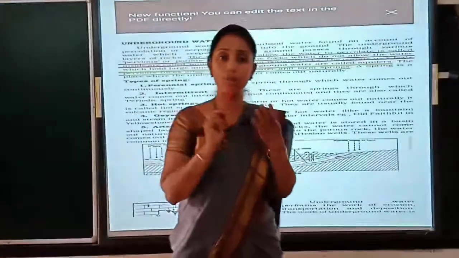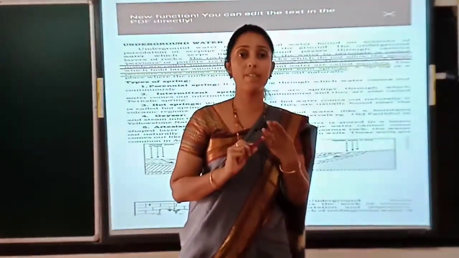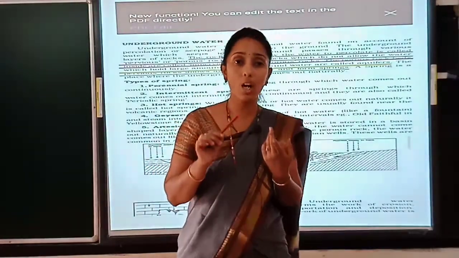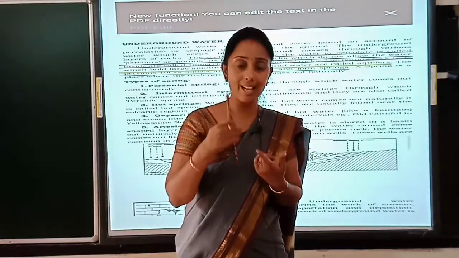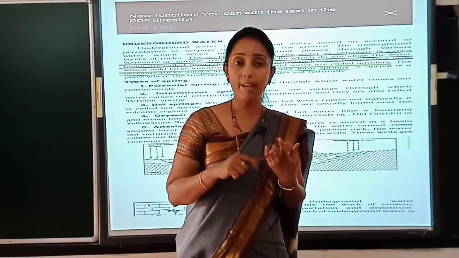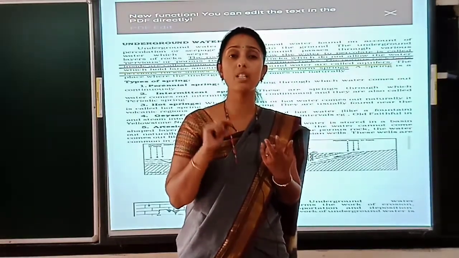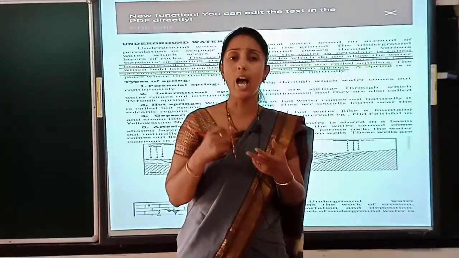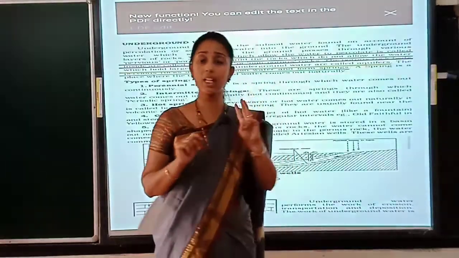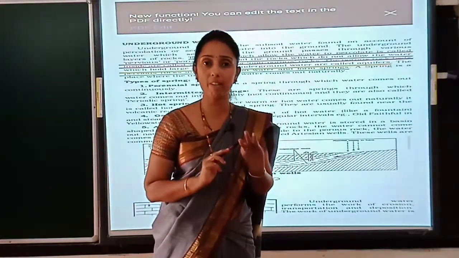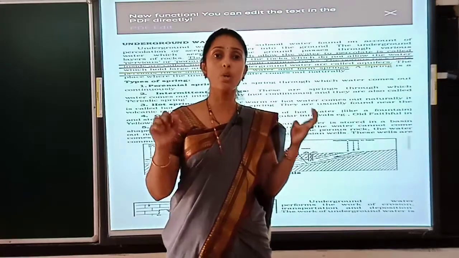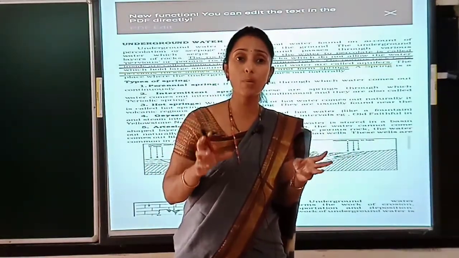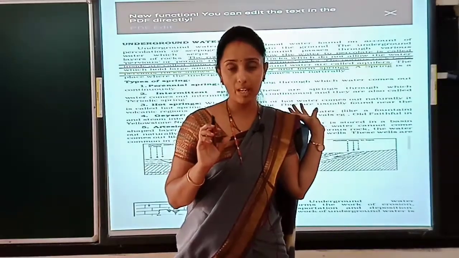So see, you have to remember four terms here. The pervious rock, in the sense which allows the water to come inside the rock. Then impervious rock is the rock which doesn't allow the water to come inside the crust as well as the mantle. Then the third term is aquifer. What is an aquifer? An aquifer is a huge storage of underground water which is absorbed through the pervious rock.